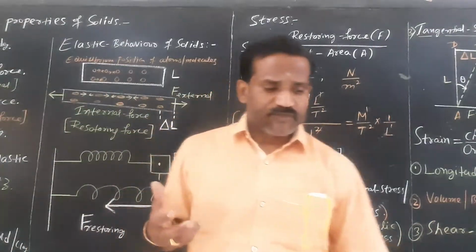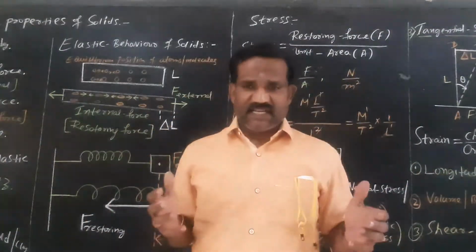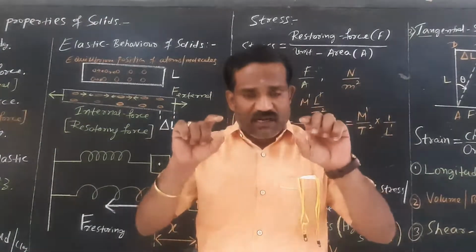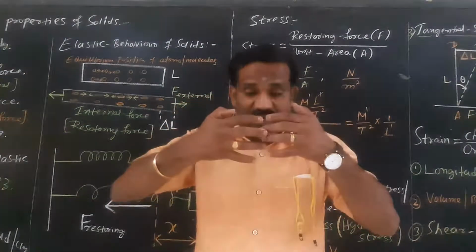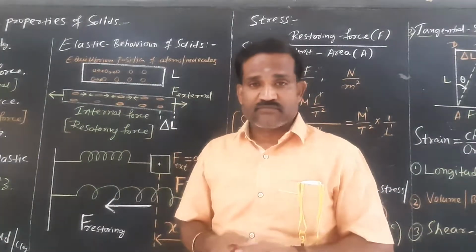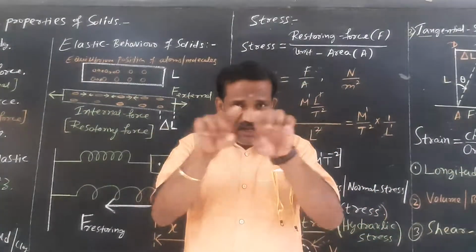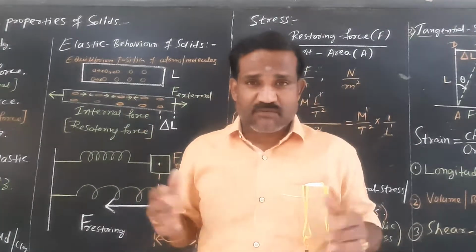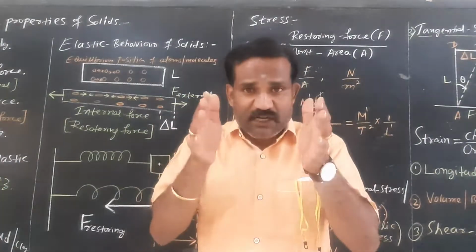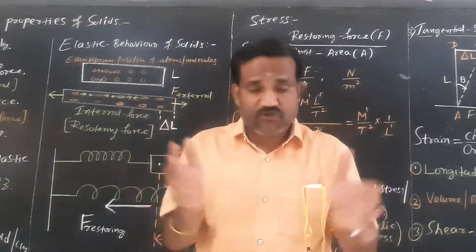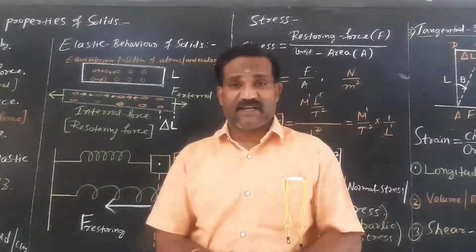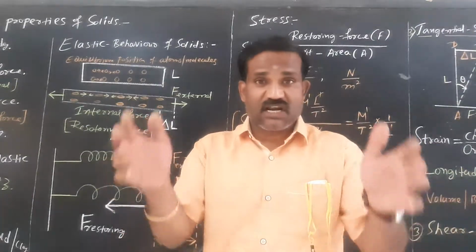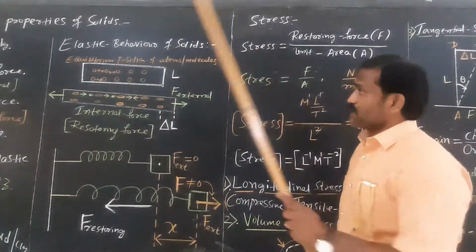normally solids have a definite shape and size. There is a compact arrangement of atoms and molecules in a given solid, a definite array of a regular arrangement, and the interatomic distance between two atoms will remain constant. The intermolecular distance between two molecules will also be constant when no external forces are acting on a solid.